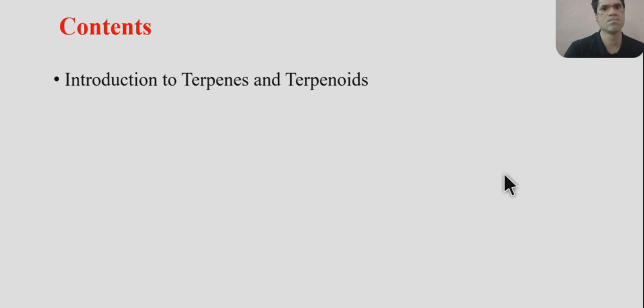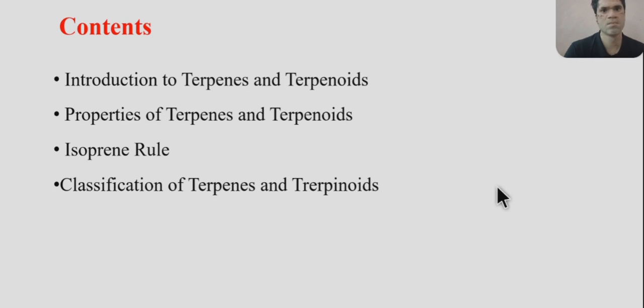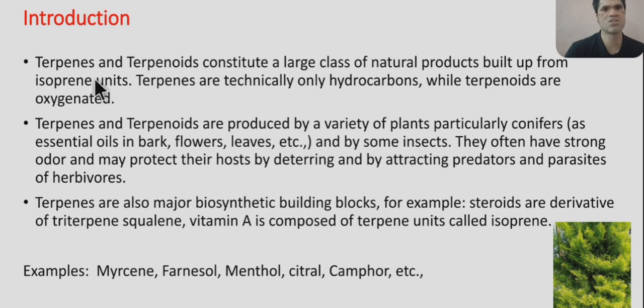Contents: Introduction to terpenes and terpenoids, properties of terpenes and terpenoids, isoprene rule, classification of terpenes and terpenoids. Let us start with introduction. Terpenes and terpenoids constitute a large class of natural products built from isoprene units. Terpenes are technically only hydrocarbons, while terpenoids are oxygenated.